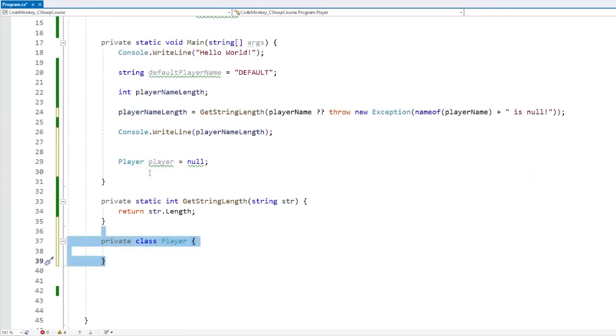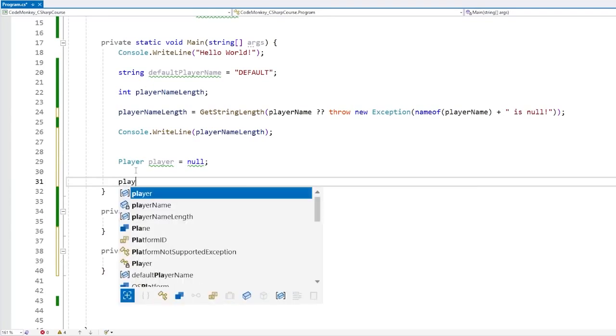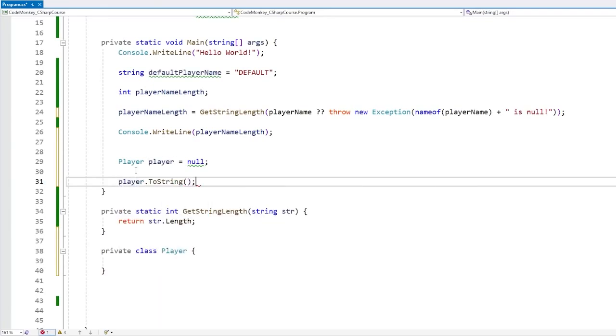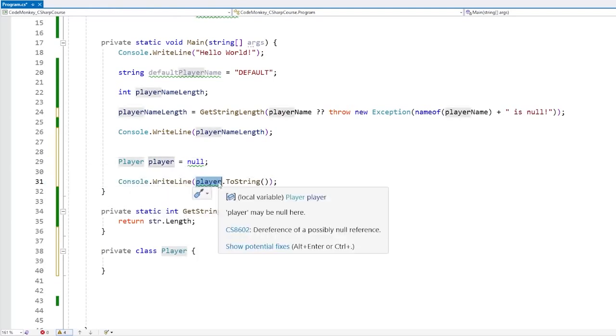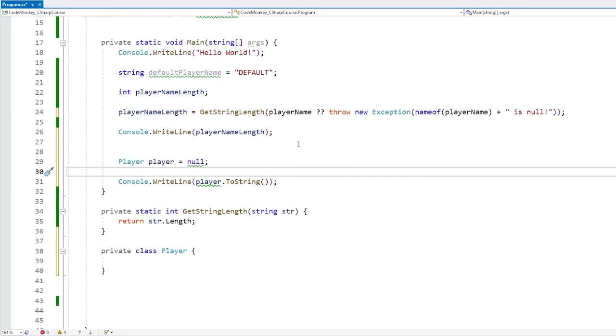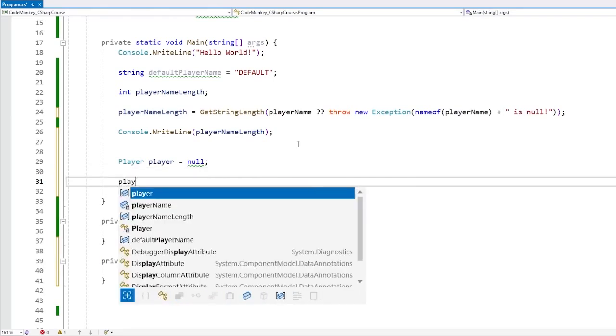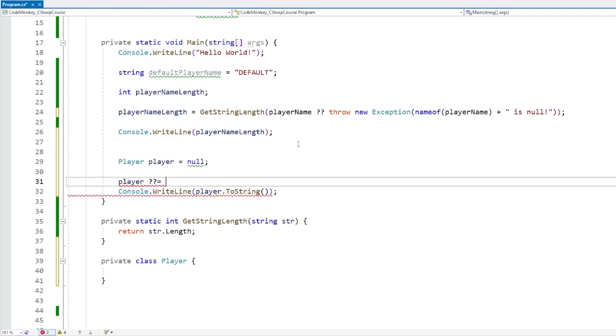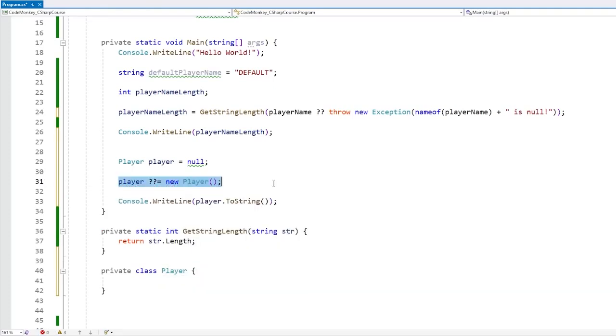So for example, if we have some kind of player class and a player field, if we try running some code on the player here, let's just do a player.toString, so let's do a Console.WriteLine on this. If you do this, then naturally this one will throw a null reference exception because player is indeed null. So as a way of doing some kind of initialization, we can write player, then double question marks equals, and then new player. Basically what this does is it's going to check the player variable. If that one is not null, then nothing happens, it just continues executing the code afterwards. However, if player is null, then it's going to construct a brand new player and assign it back onto this variable. So this operator can be really great for initialization.